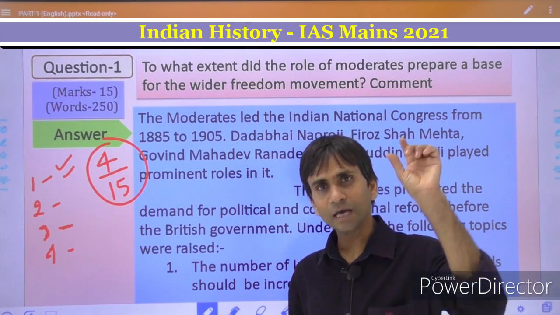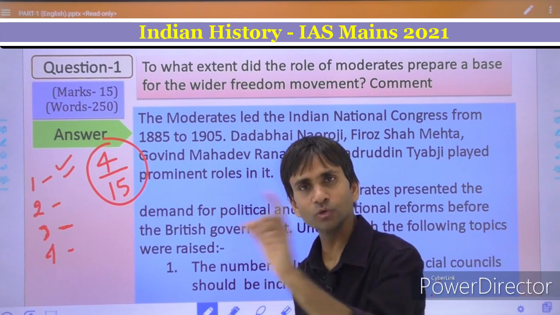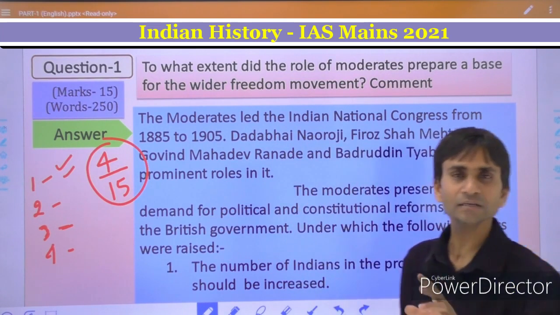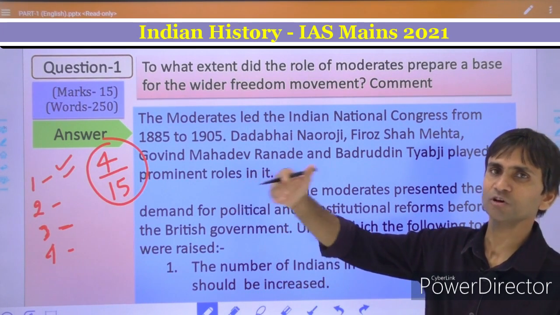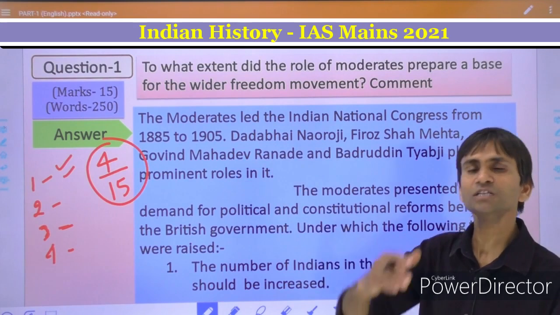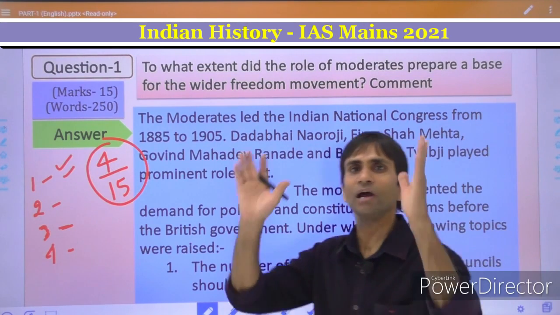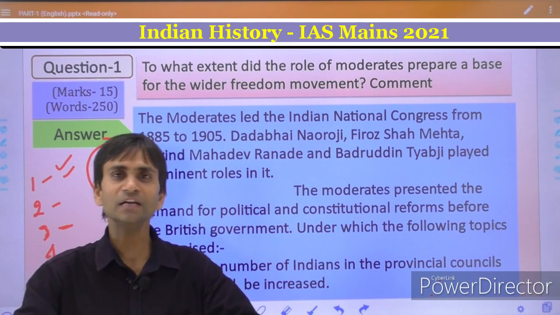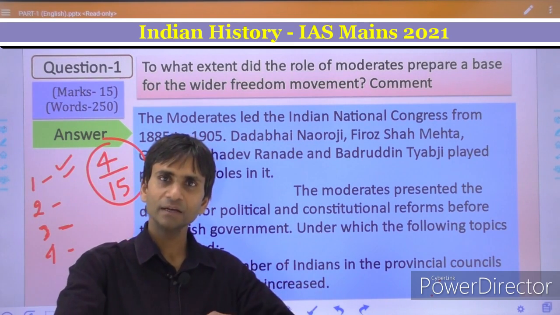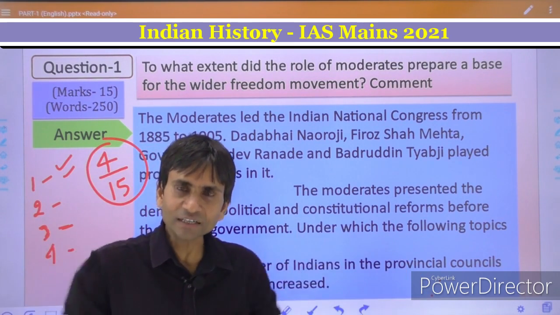So then the British government's attitude, different laws or acts, the role of the extremists and the new philosophy or ideas of Mahatma Gandhi, the politics of satyagraha, the non-violent movement and the participation of the Indian people, the participation of Indian women. So these were the additional factors.